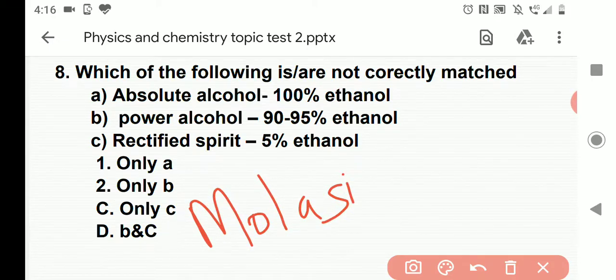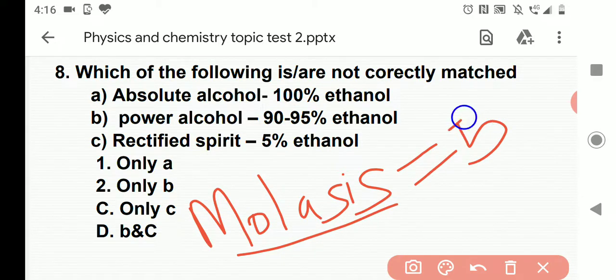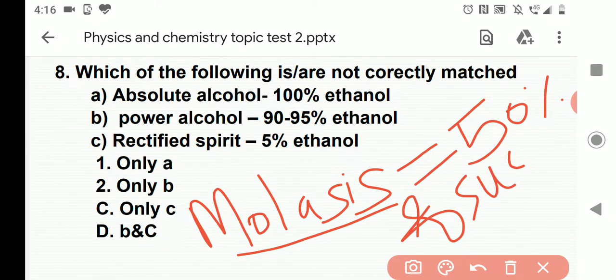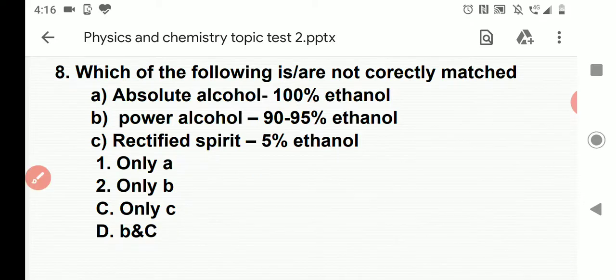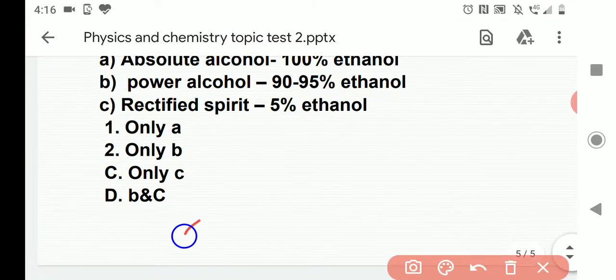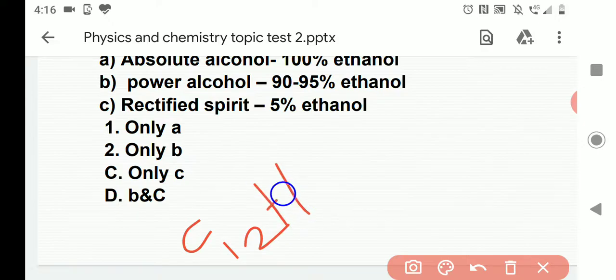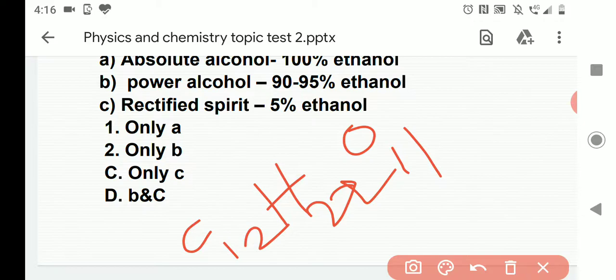Molasses is used as a raw material. What is the meaning of molasses? Molasses is nothing but roughly 50% sucrose. The chemical formula of sucrose is C12H22O11.